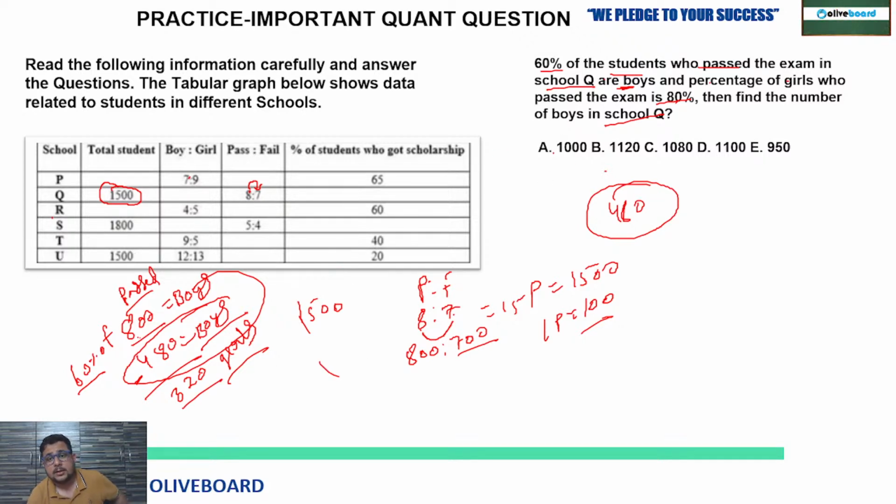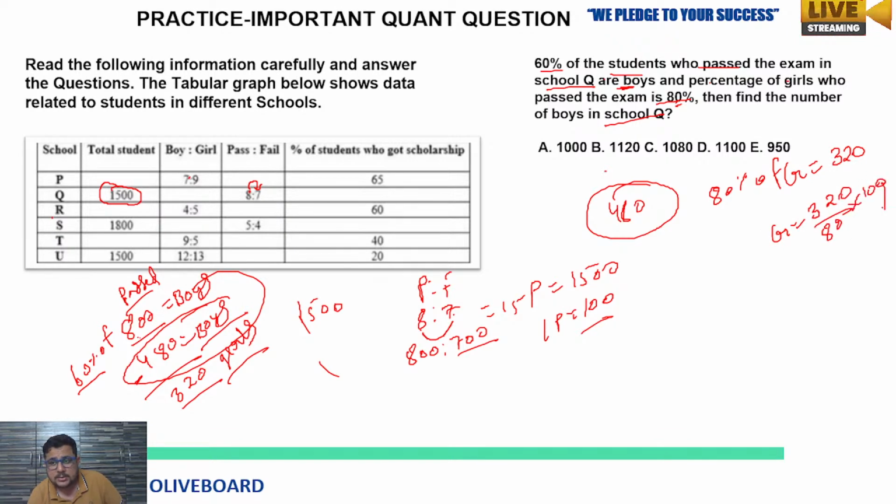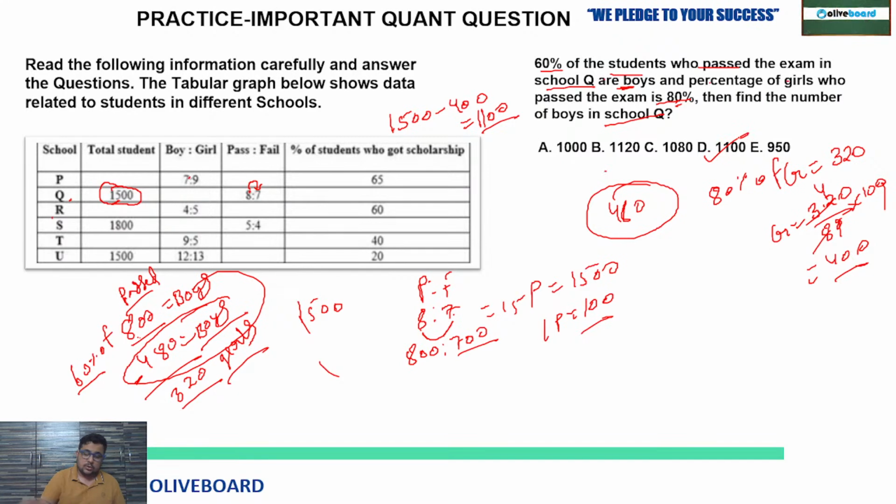So what is given here? Now they have given us one more detail. The percentage of girls who pass the exam is 80%. So 80% of the total girls pass the exam, which is equal to 320. So total girls equal to 320 upon 80%. So just multiply 100 here, 0 to 0 cancel, by 80 you can cancel this, 32 4 times, so 400. So 400 total girls are there, and total how many students are there? 1500. So if total girls are 400, so 1500 minus 400, total boys are going to be 1100, which is given in option. Clear to all of you?